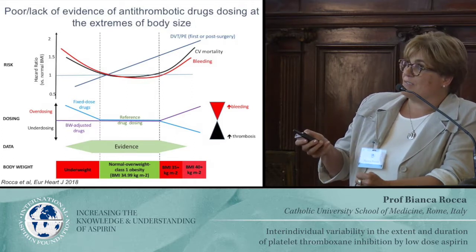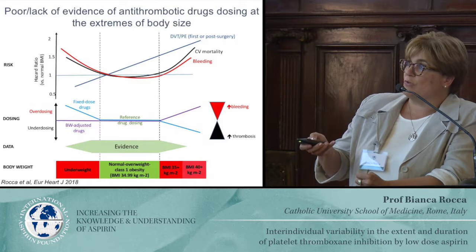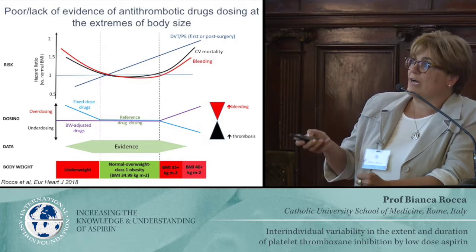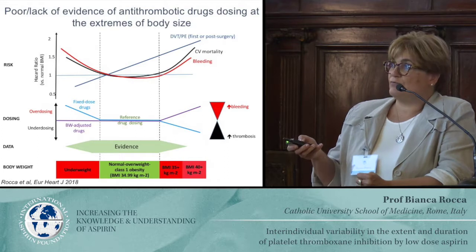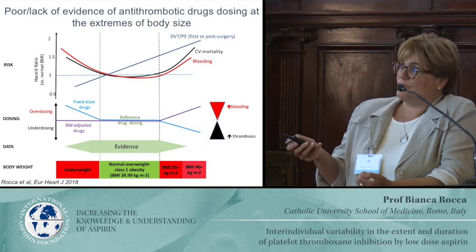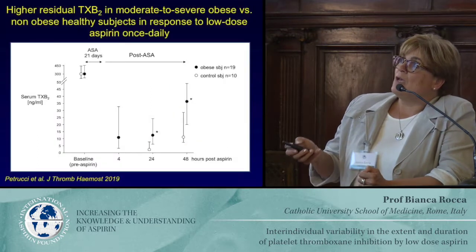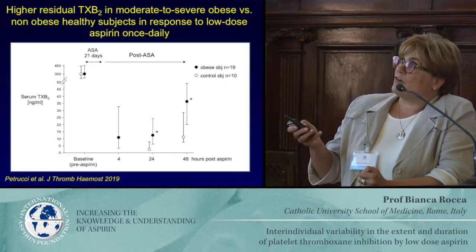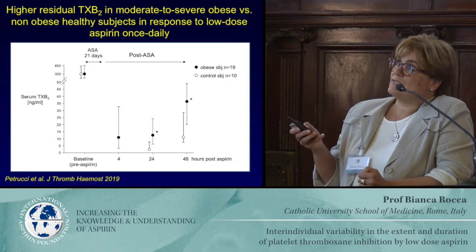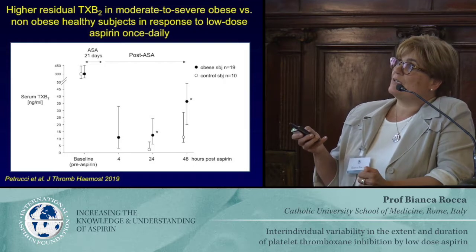And the evidence is really little if we move toward lower BMI or the highest range of BMI, which is 34 plus kilograms per square meter. So we ran a small proof of concept study, 19 obese subjects versus 10 controls.